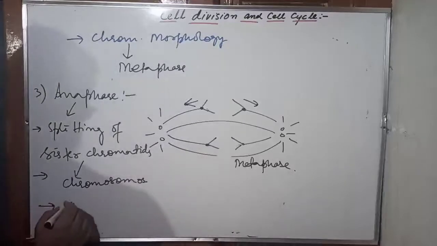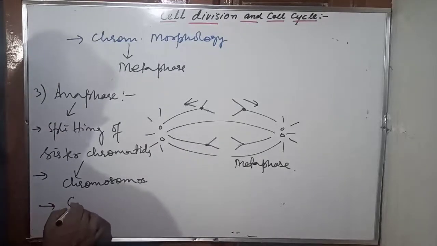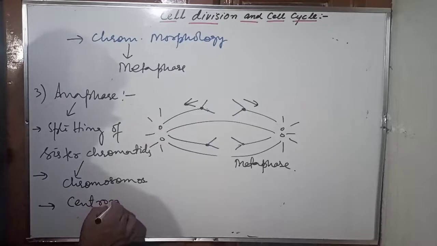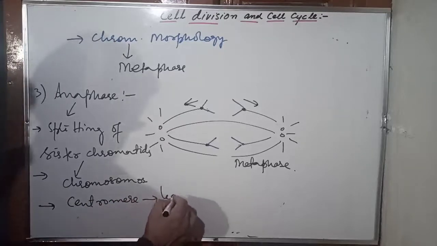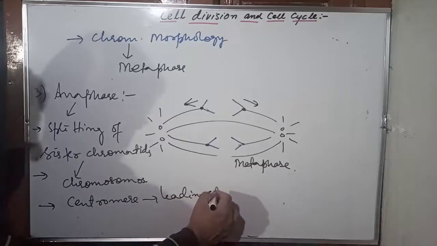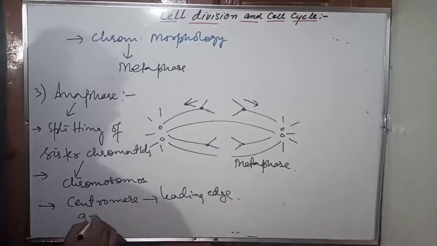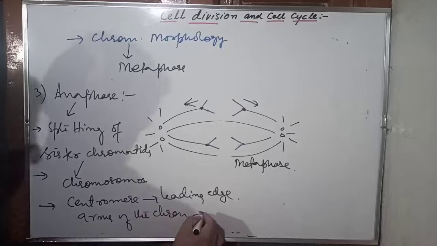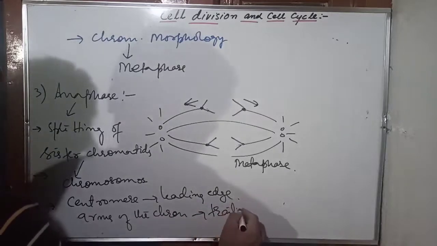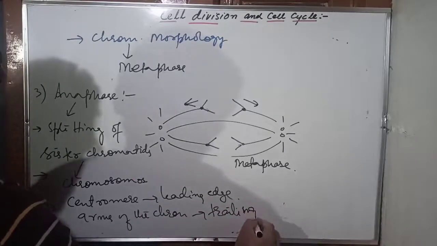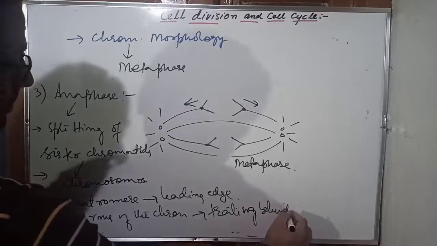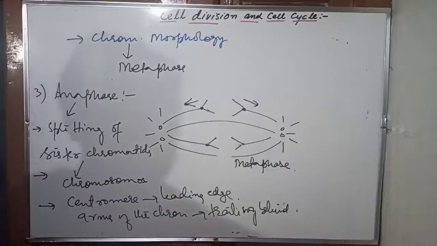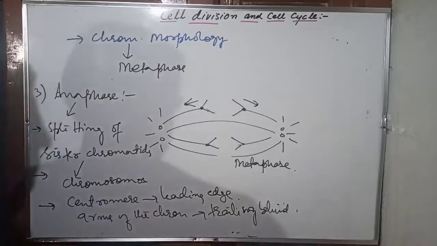What about the arms of the chromosomes? Arms of the chromosomes are trailing behind. They're left behind. You got it? This is how they basically move towards the opposite poles.